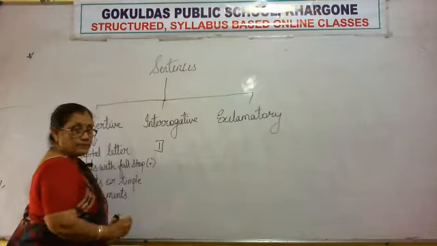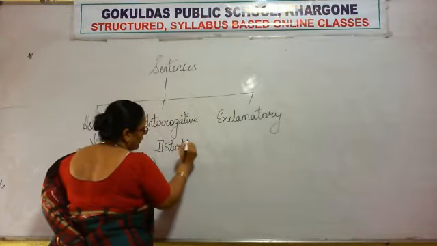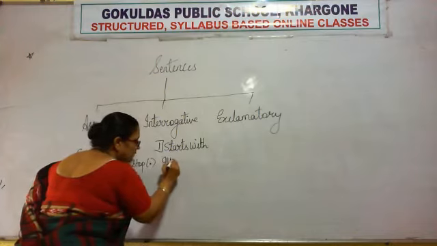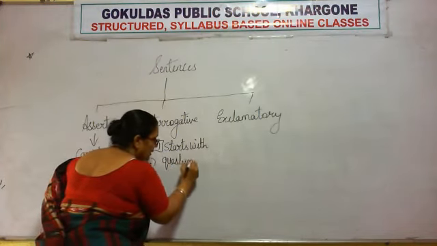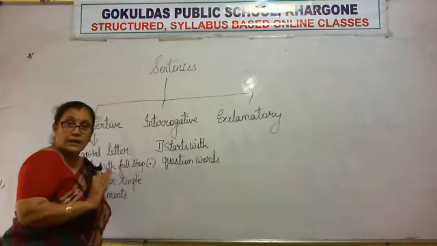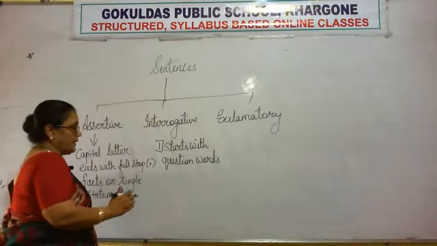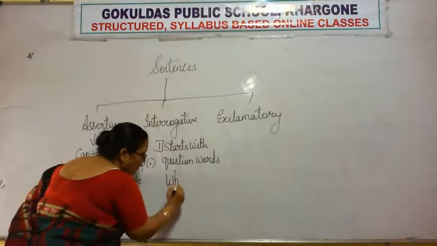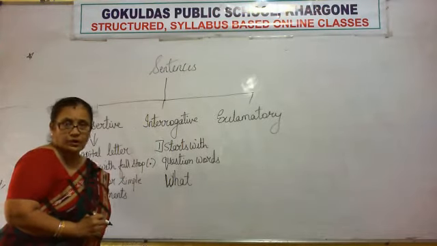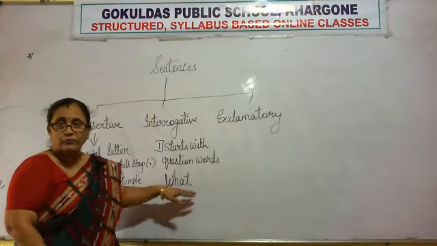Rule number 1, start with question word. Now see, even if it starts with a question word, that doesn't mean that it will start with a small letter. The letter will be capital. Suppose I am writing what. So the W will be capital because it is the first letter of a sentence. So it will start with a capital letter. So here you don't have to get confused.